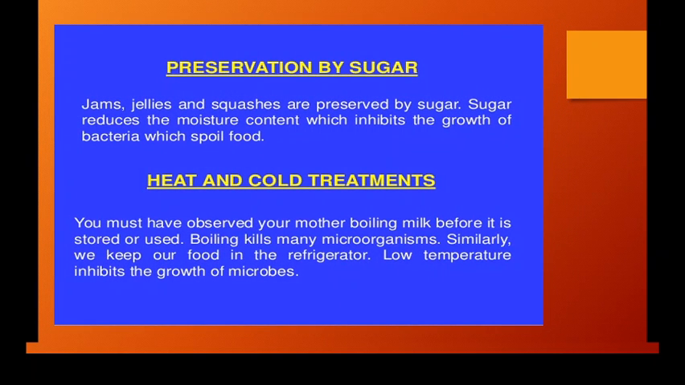Then how is preservation done by sugar? If you see jams, you like jellies, right? Jellies and squashes are also preserved by sugar because they are sweet in taste. You cannot add more salt here, right? So that is why they are preserved by sugar. Sugar reduces the moisture content. Microorganisms grow more in a moist climate, right? So sugar reduces the moisture content, which inhibits the growth of bacteria that spoil the food.